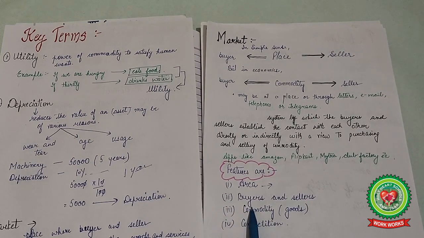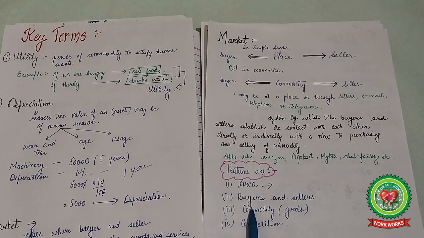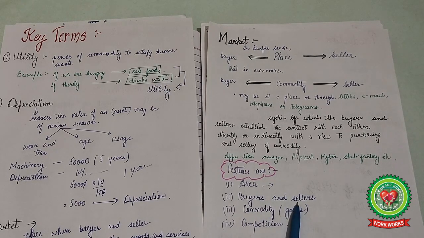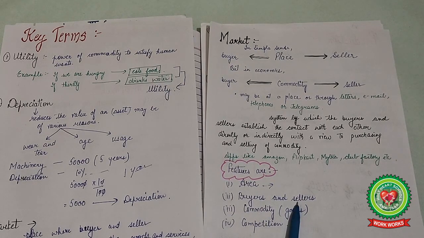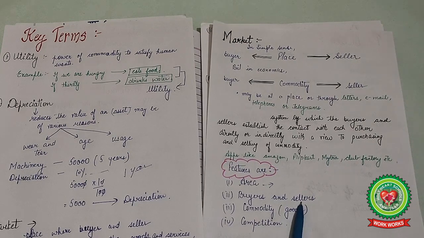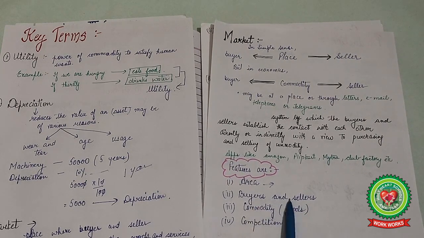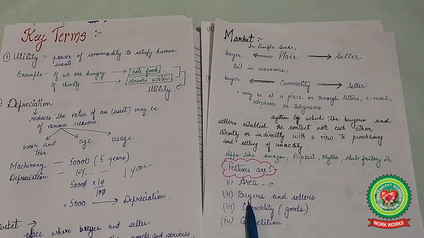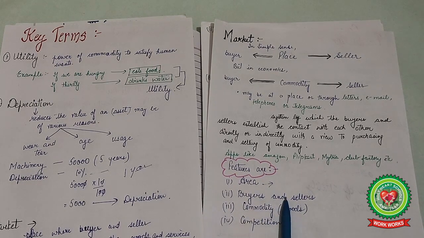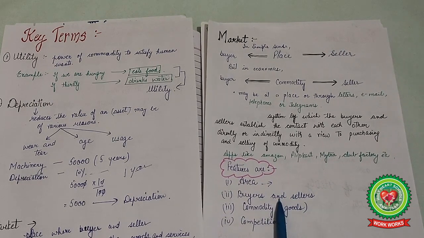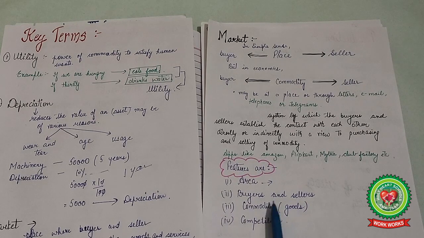Buyer means who wants to purchase the good, right? And seller means who sells that good at that time. Both are included and it is necessary for both to come into contact with each other to buy and sell the goods.